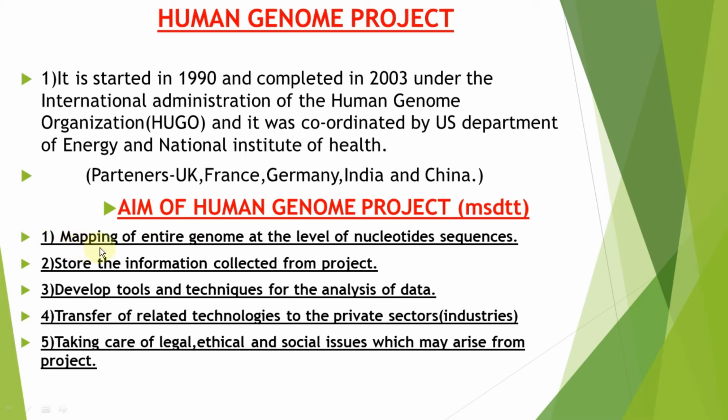The first aim is mapping of the entire genome at the level of nucleotide sequence, which means the analysis of the entire gene is done. That is, what is the sequence of nucleotides? What types of nucleotides are present in the genome or in the entire gene? That is studied here. In the Human Genome Project, the entire genome is studied.